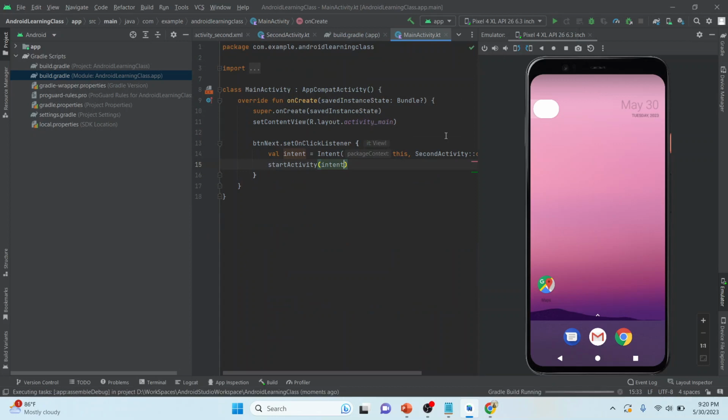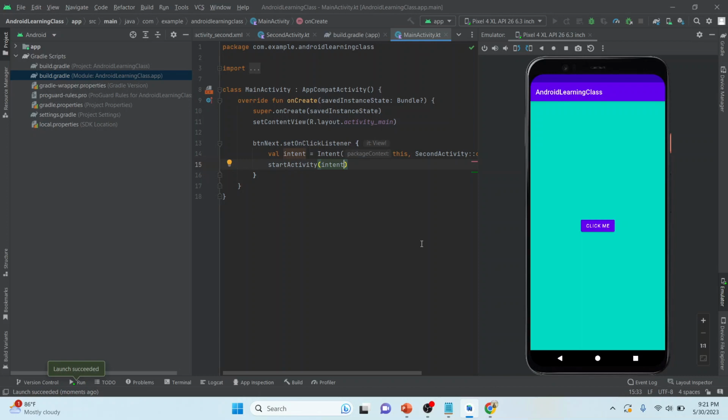Now let me run the app again and show you what we have developed so far. Gradle is running, it will take some time. And here you can see we have developed our first mobile app.